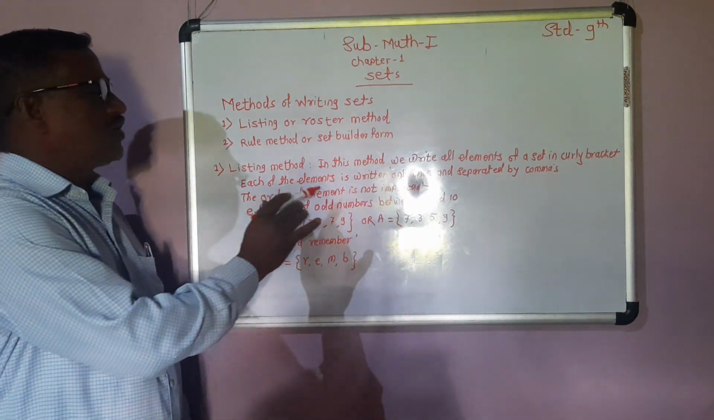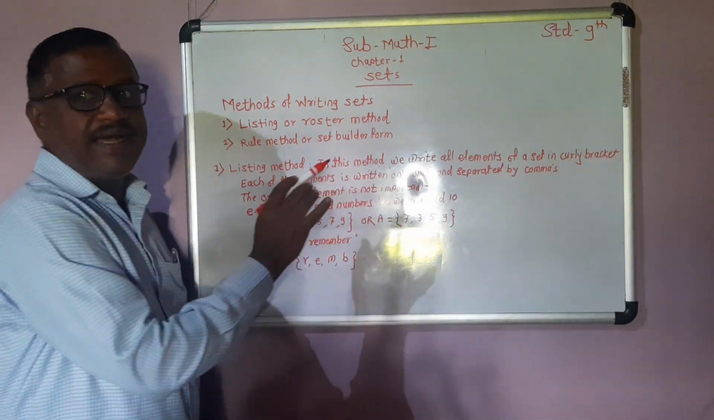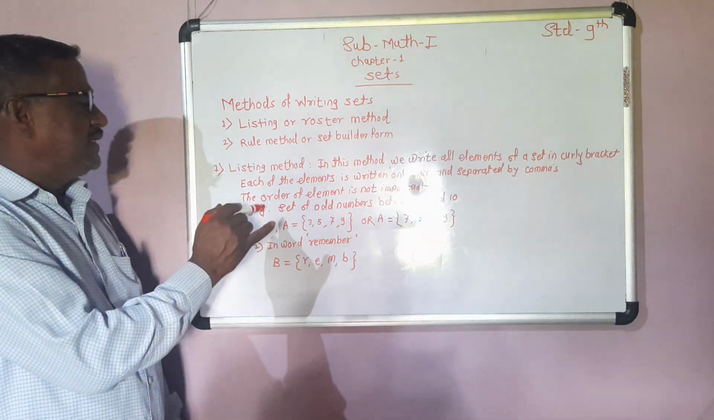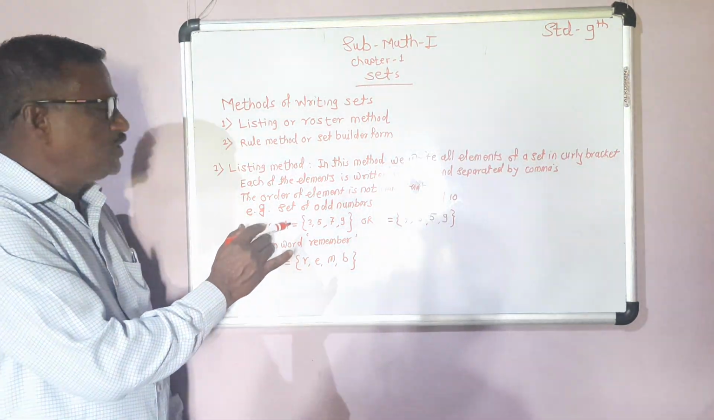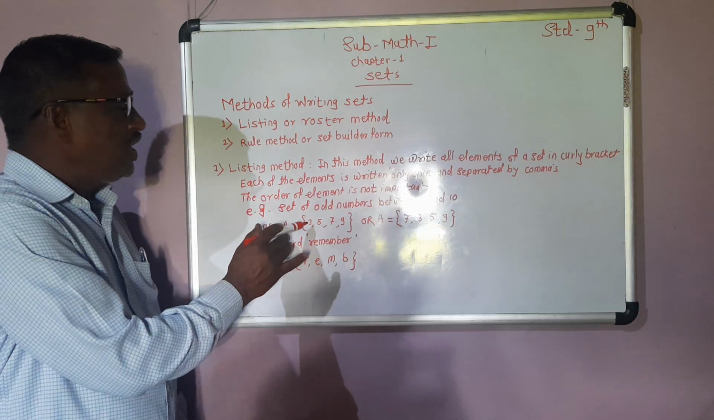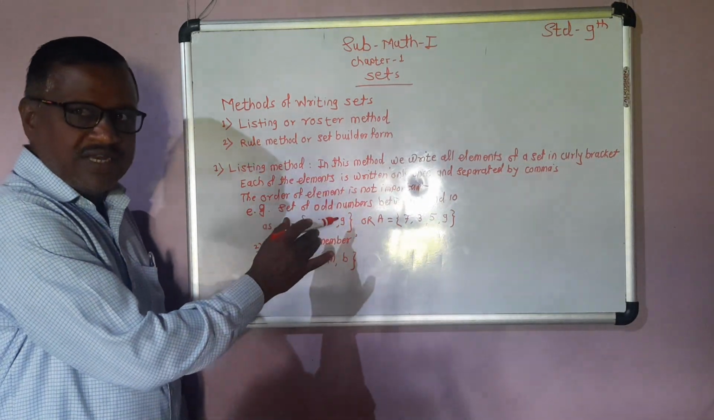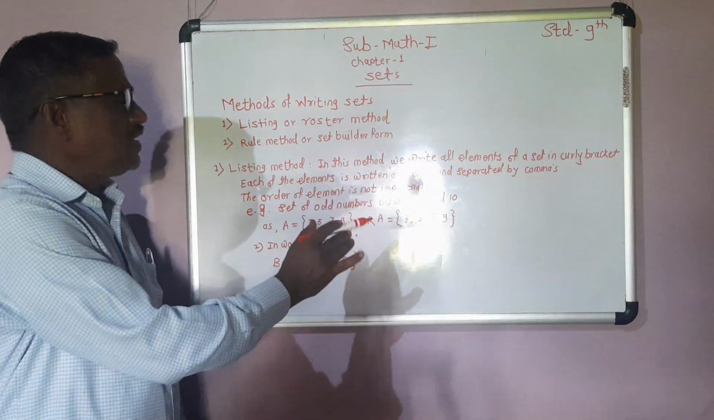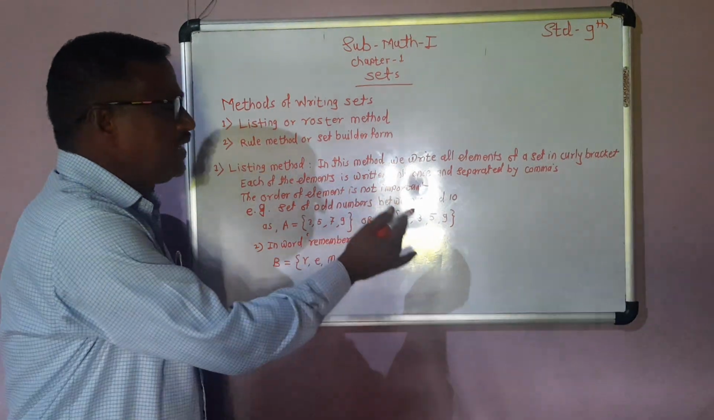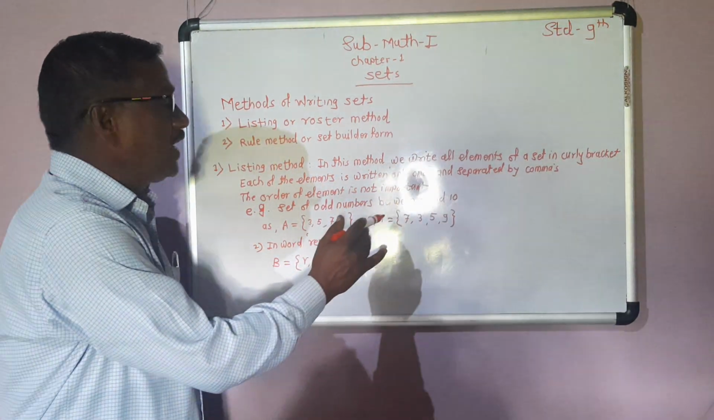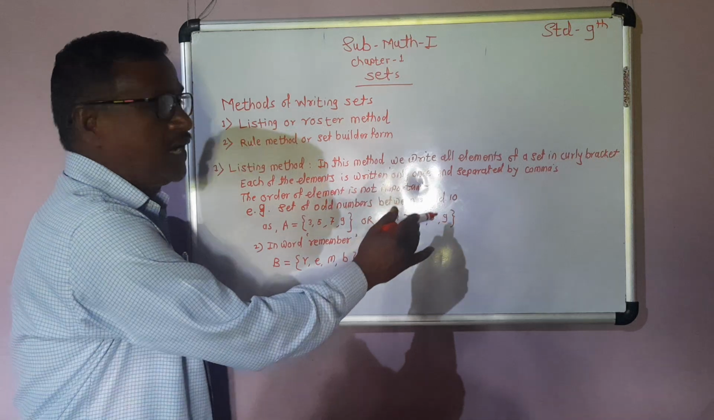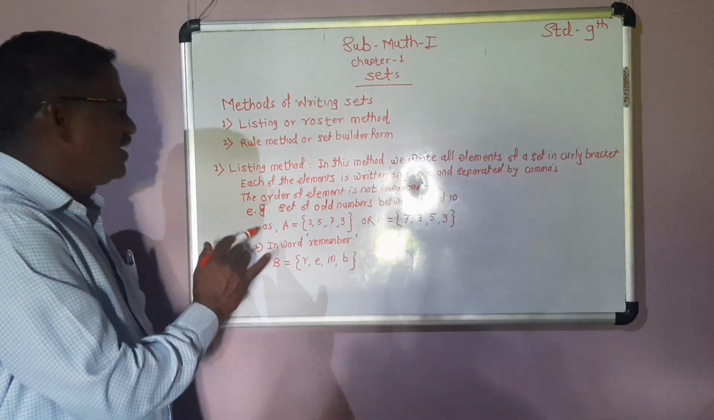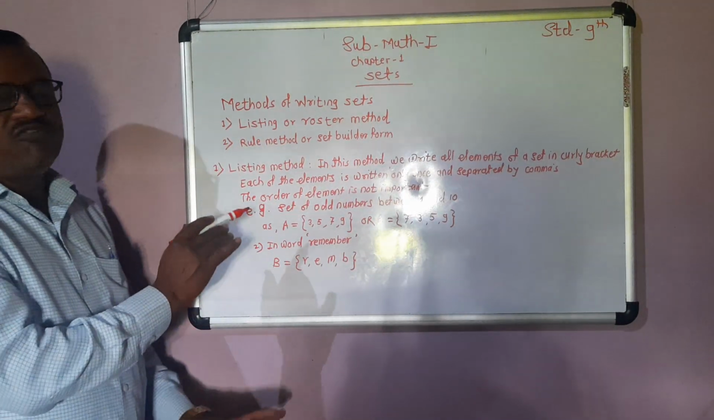Example: the set of odd numbers between 1 and 10 is written as capital A equal to curly bracket 3, 5, 7, 9. As order is not important, we can write another form A equal to 7, 3, 5, 9. Then second example, the word remember.